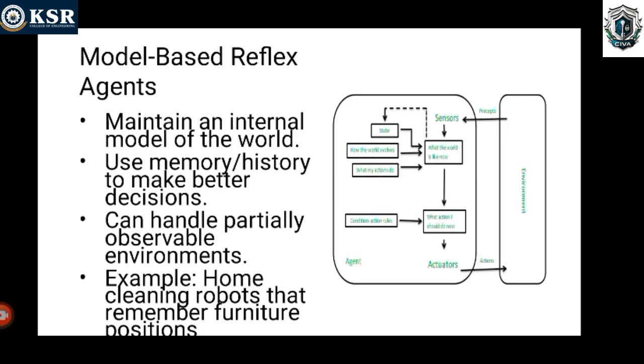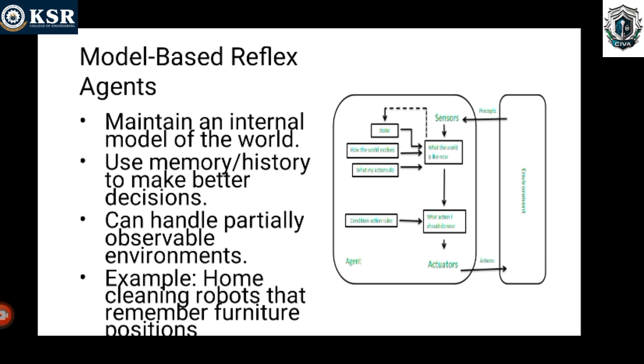Next topic is the model based agent. What does model based agent mean? It mainly focuses on the internal model of the world. This is a partially observable environment, not a fully observable environment. In the model based agent, we have 2 important factors: what is meant by model, and what is meant by internal state. It is mainly focused on the current state based on the percept history.